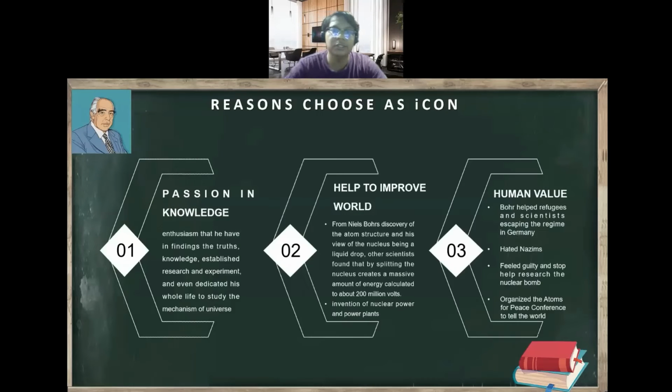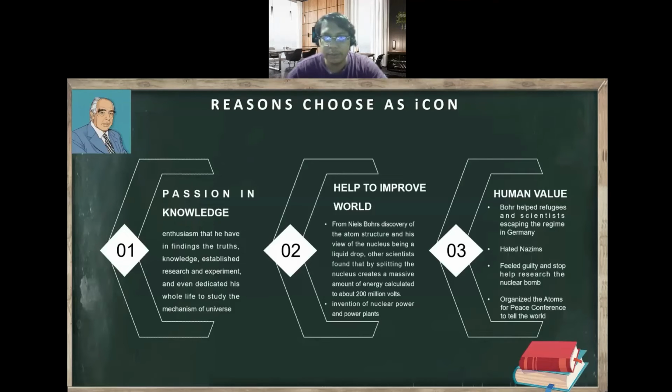The reason I chose Niels Bohr as my icon is he has a passion for knowledge. The enthusiasm that he has in finding the truth, knowledge, establishing research and experiments, and even dedicating his whole life to study the mechanism of the universe.